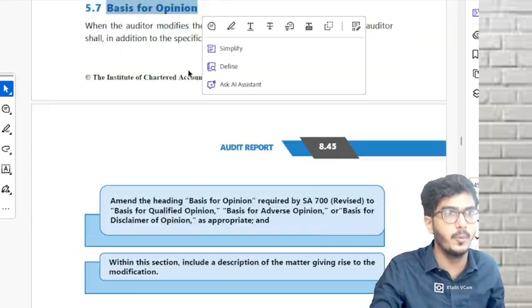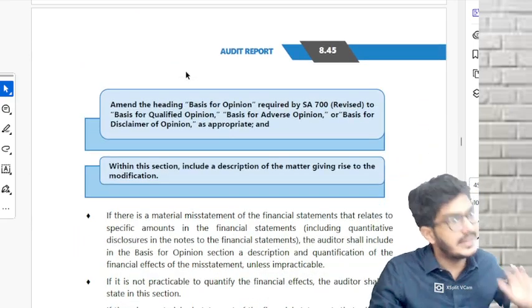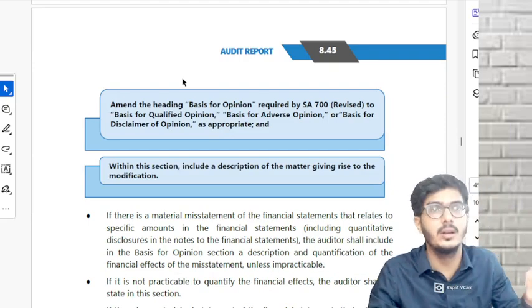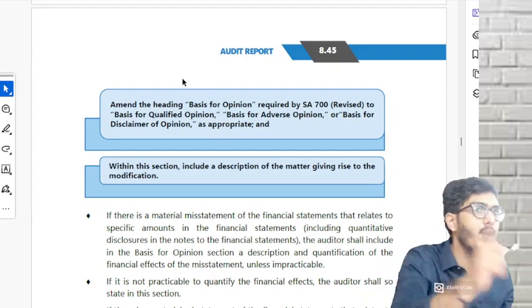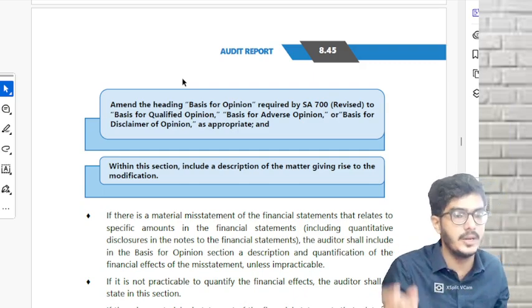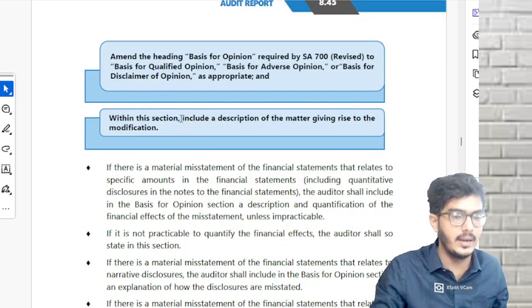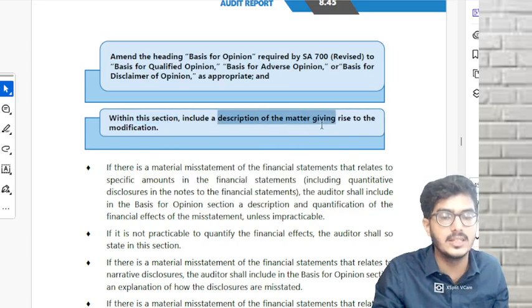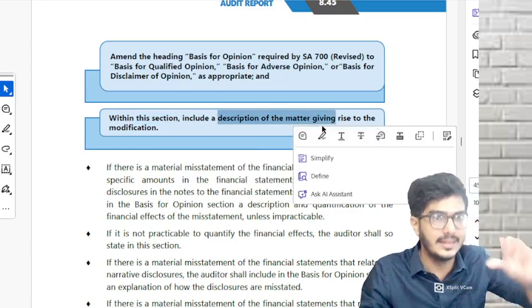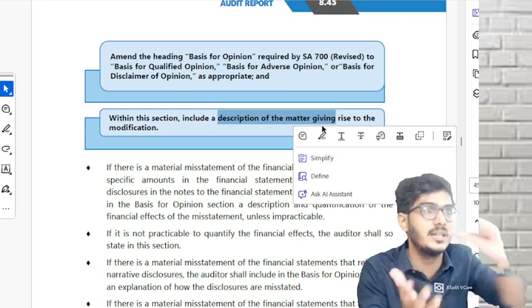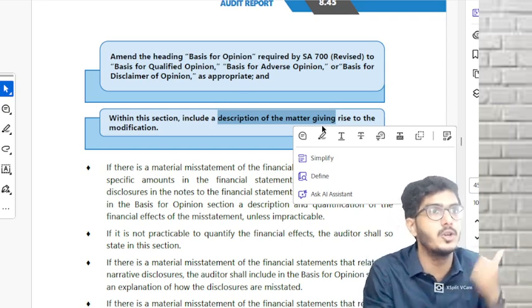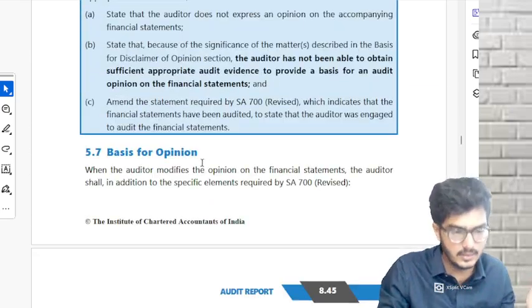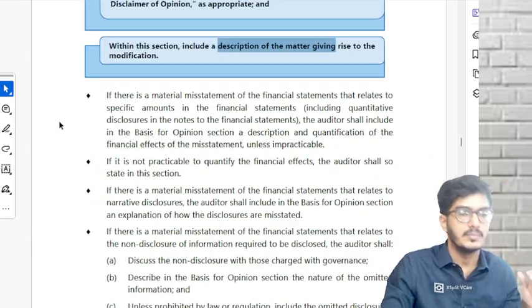Then comes basis for opinion, the second paragraph. There also we have to make changes. First change is the heading. Instead of basis for opinion, we're going to give basis for qualified opinion, basis for adverse opinion, or basis for disclaimer of opinion, and within this section include a description of the matter also. That matter you have to explain: because of what reason you are giving a qualified, adverse or disclaimer of opinion.